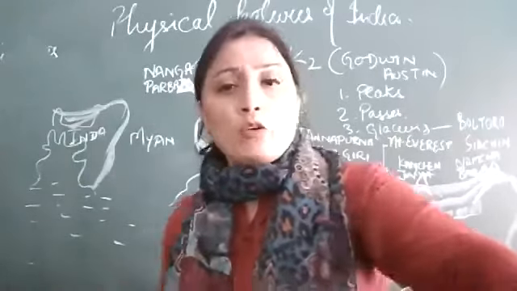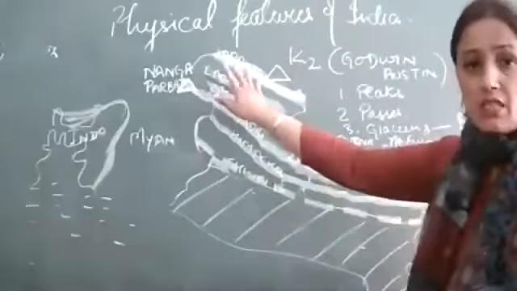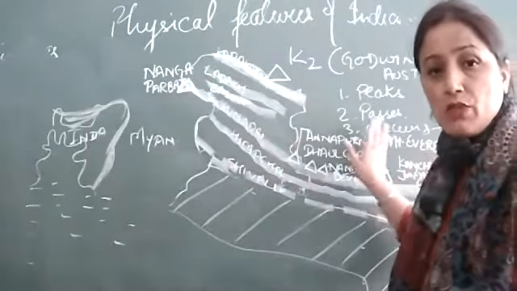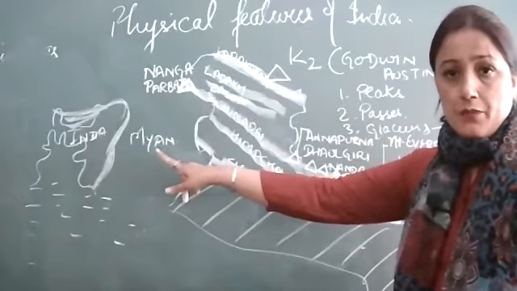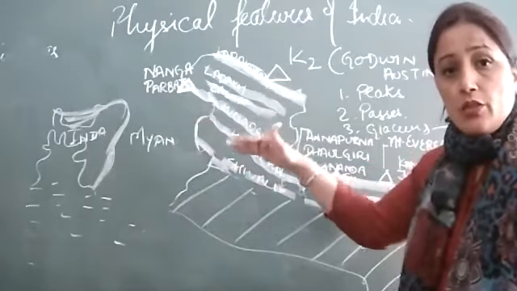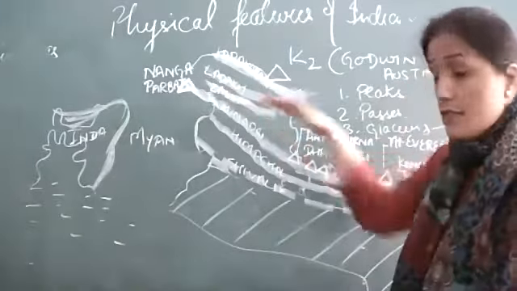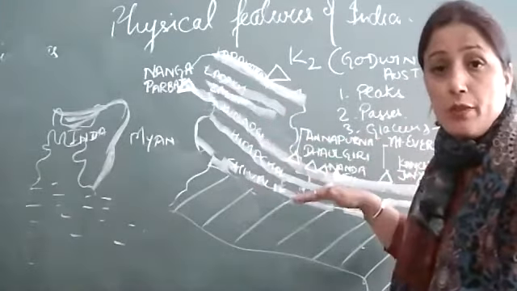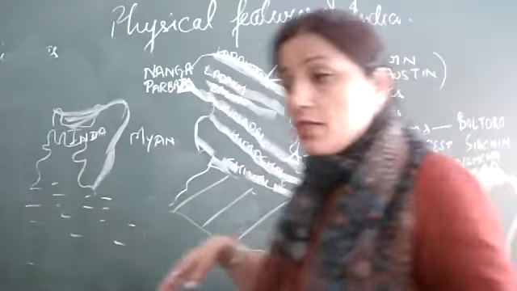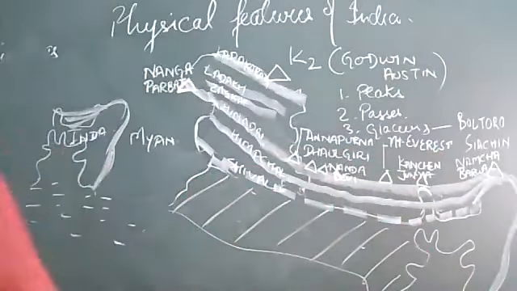So this is all about the Himalayas. We have discussed Trans Himalayas, we have discussed Great Himalayas, we have discussed Eastern Himalayas. So this is the latitudinal division of the Himalayas. Latitudinal means we have discussed the Himalayas in this way, the latitudinal distribution of the Himalayas. Now we are going to start with the longitudinal distribution of the Himalayas.